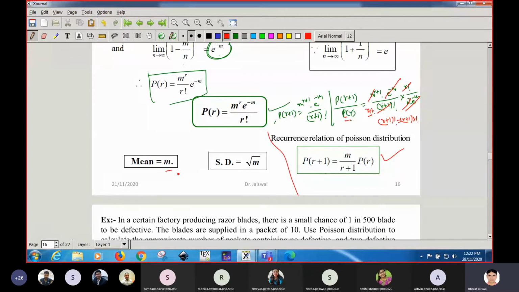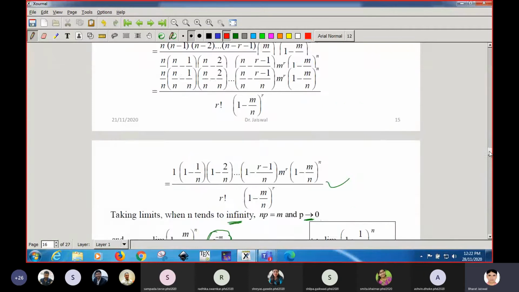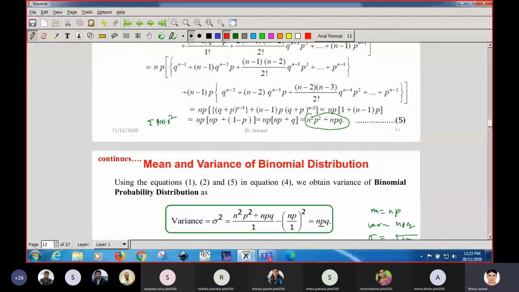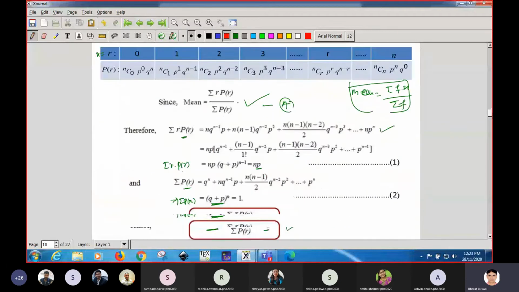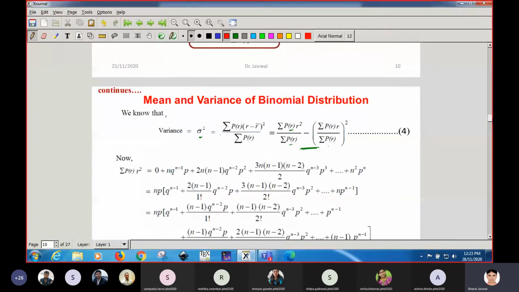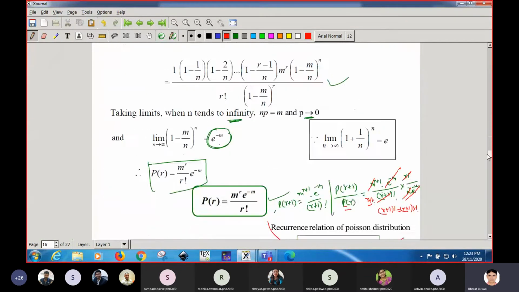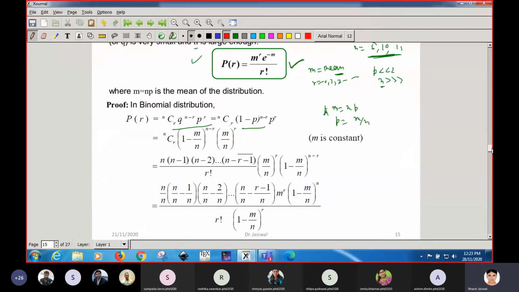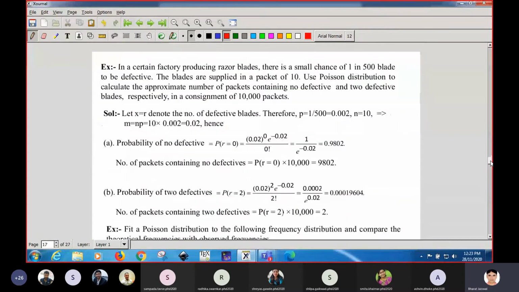Similarly, you can get the mean and the standard deviation of the Poisson distribution by using the same formula as we did for the case of binomial. If you apply this formula for the mean, you can get the mean of the Poisson distribution, and if you apply the same for the standard deviation, you will get the expression that we have obtained here. But you have to remember the standard deviation is under root m and the mean is m. These are some standard results that you have to remember. Getting, students?